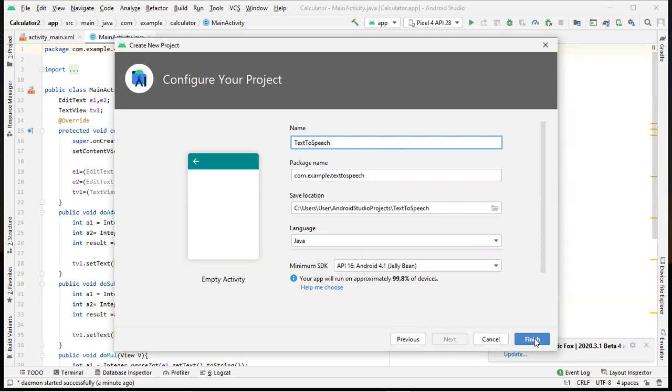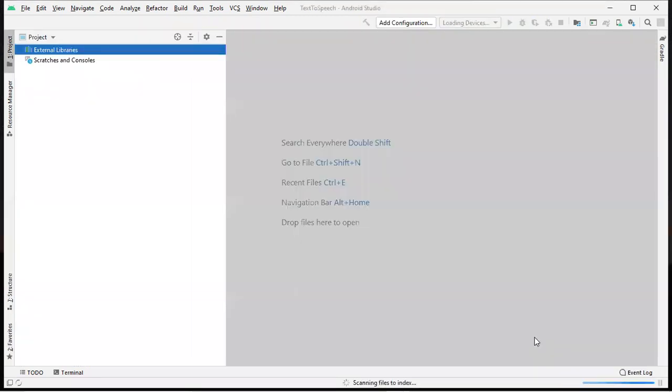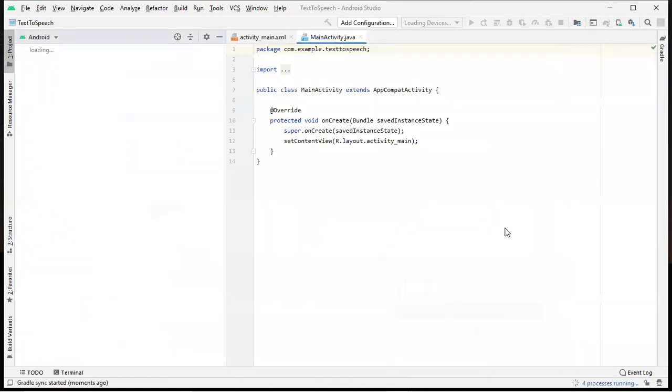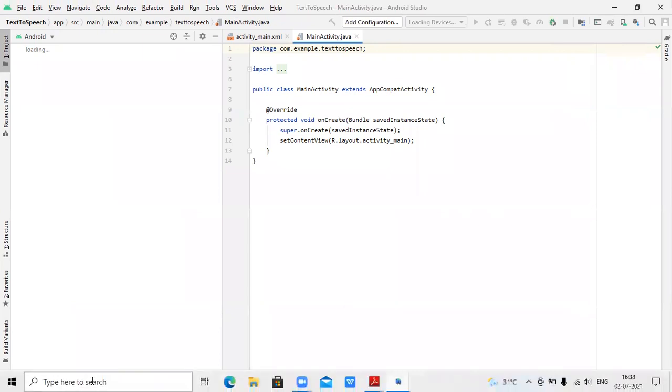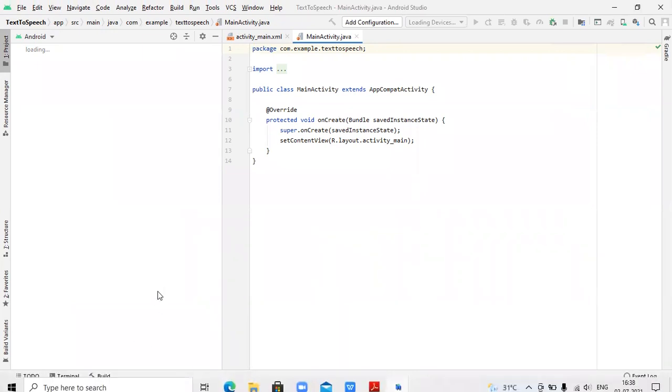Then click on finish. So once you click on finish, it will take some amount of time for the Gradle sync to happen. When you're opening an application for the first time, the Gradle sync has to happen. As you can see, the Gradle sync started. It will take some amount of time for it to get completed.